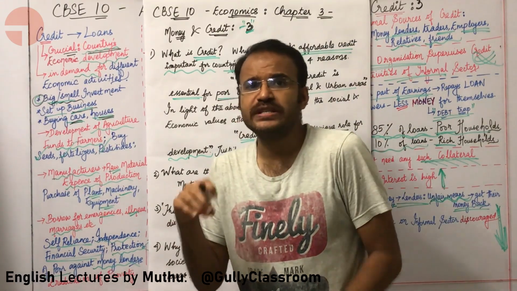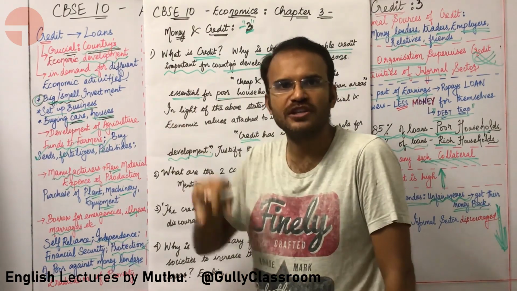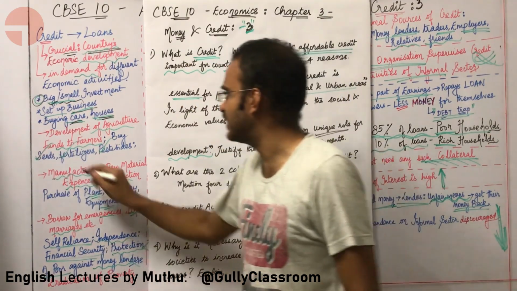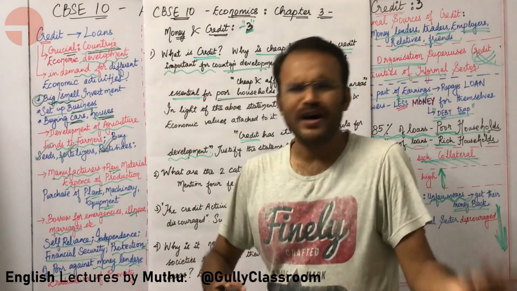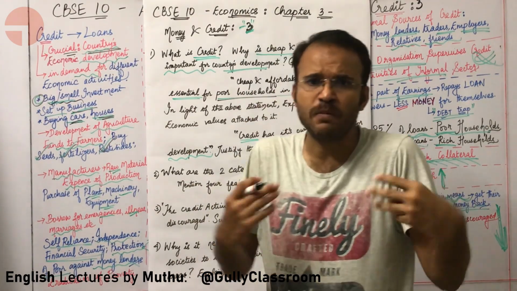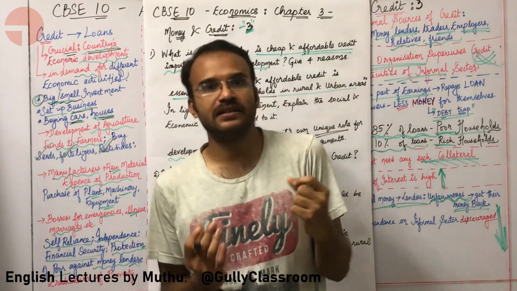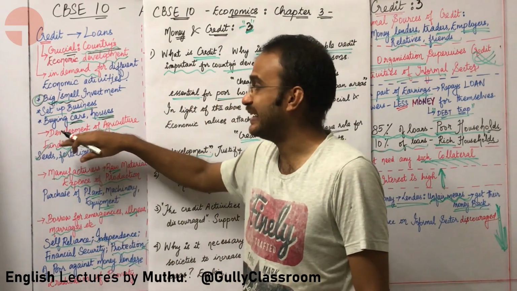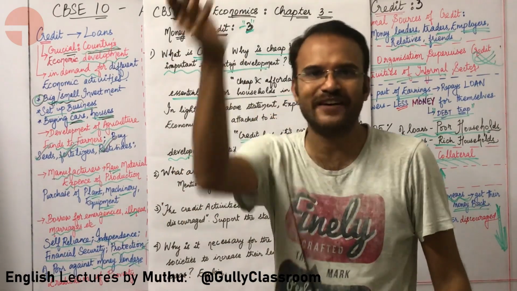How is credit important in agriculture? There are so many different costs associated with doing agriculture. You need to buy a lot of seeds, you need to get a lot of fertilizers and pesticides, also water, electricity, equipment repair. There are so many ways in which money has to be spent in order to get a good harvest from agriculture. So agriculture needs credit. Funds to farmers is necessary for their development.